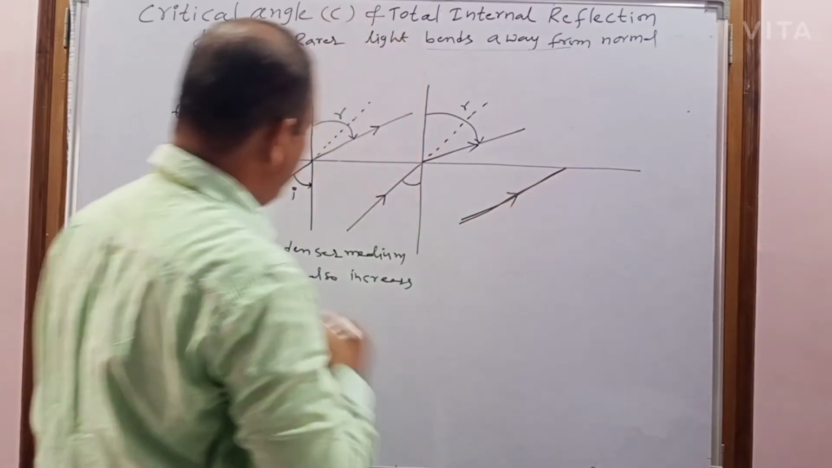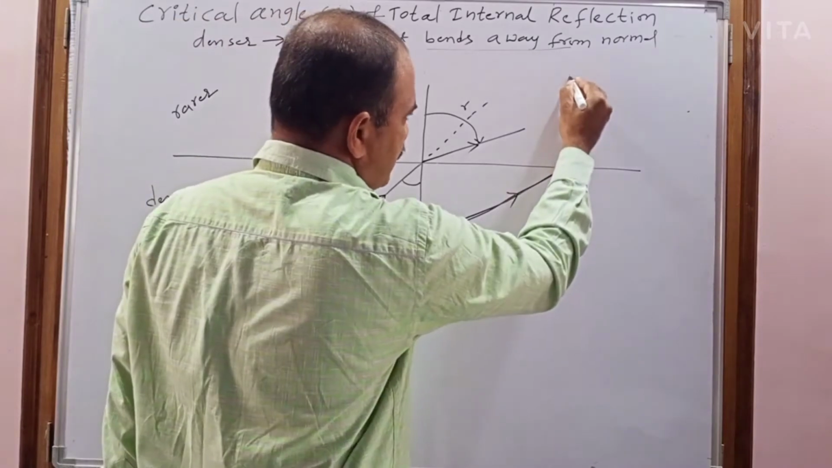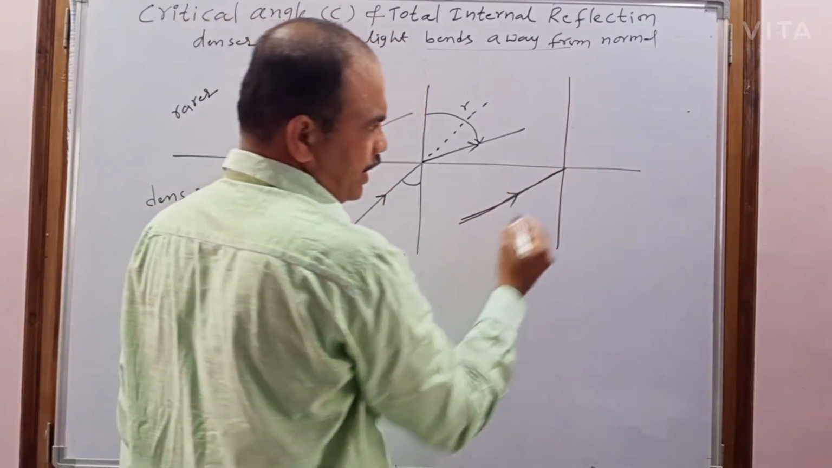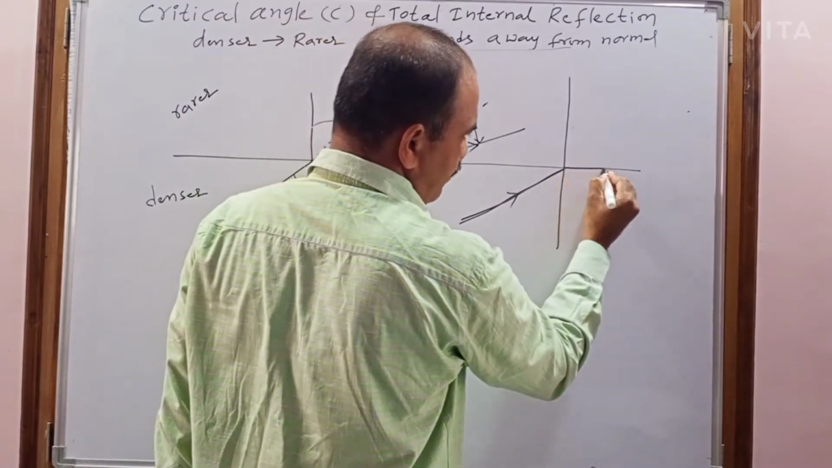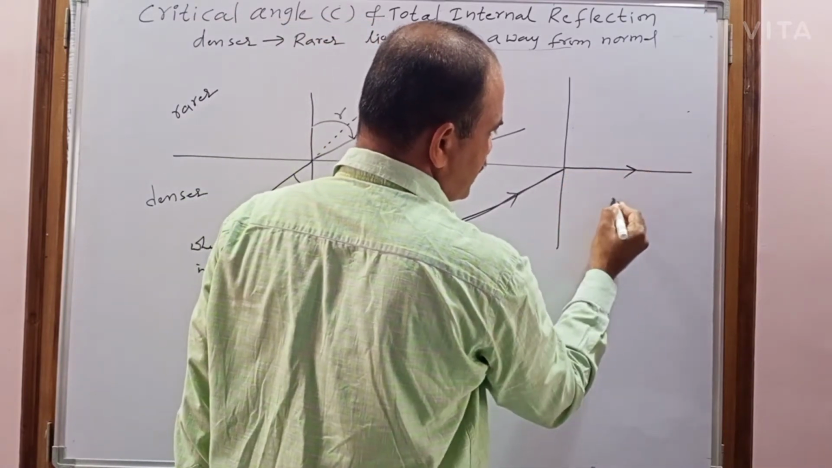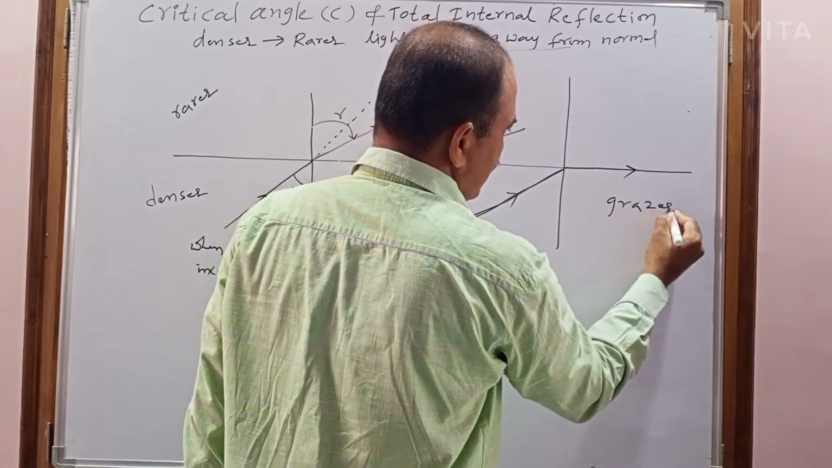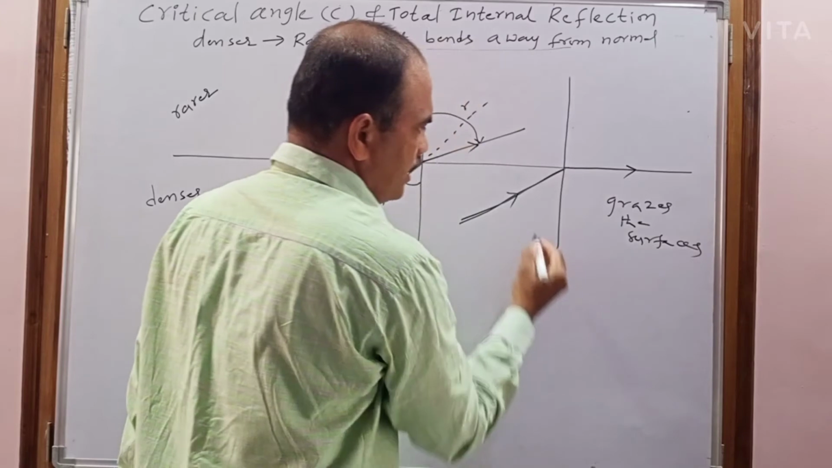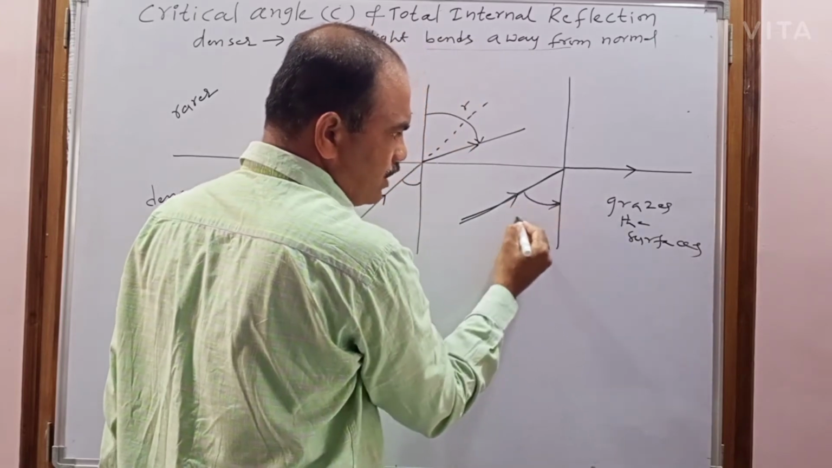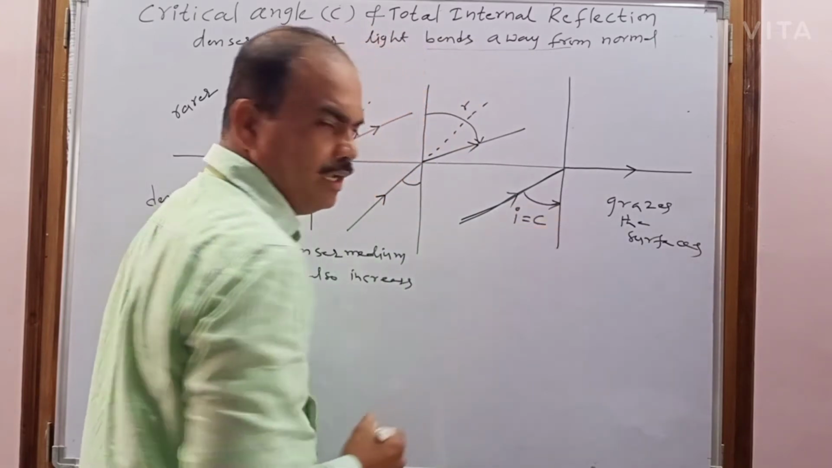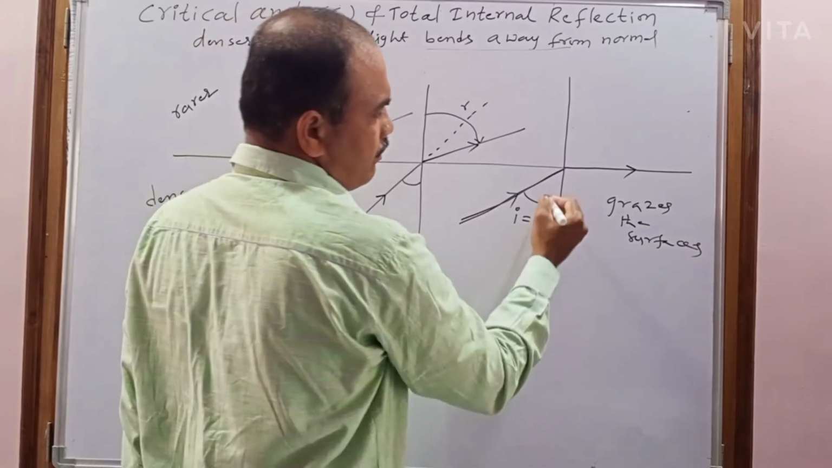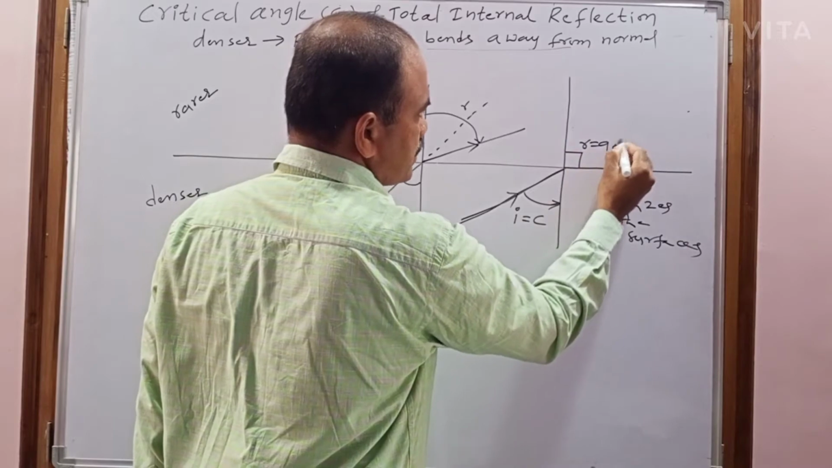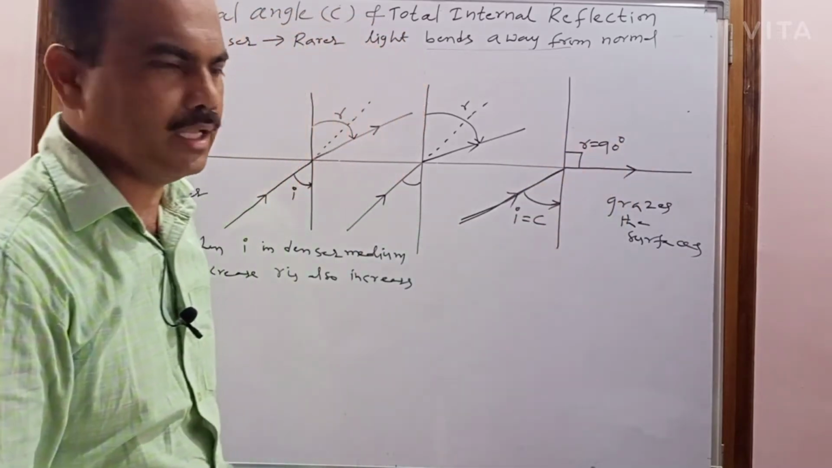This is the light ray traveling through denser medium, incident on the surface at a particular angle. So at that particular angle, what happened? The refracted ray will graze the surface at a particular angle of incidence. So now that angle of incidence will be called as what? Critical angle. So for this critical angle, the angle of refraction becomes 90 degrees.